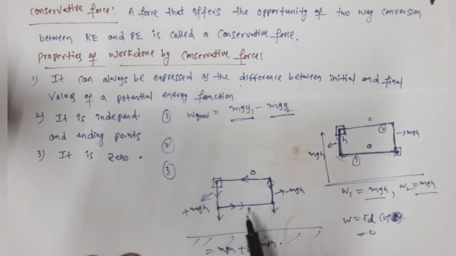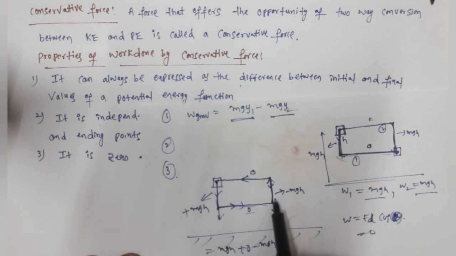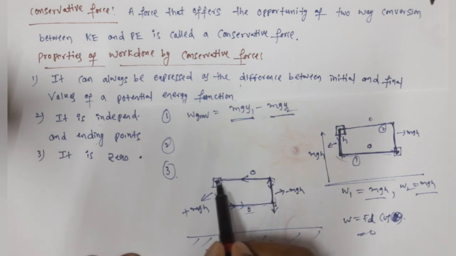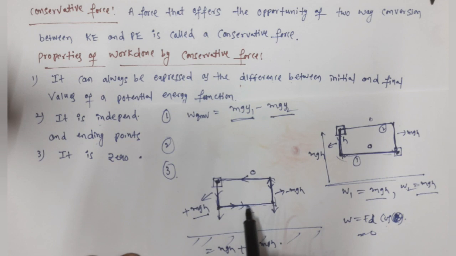Yes, closed path. For the third property, let us take the body here, and the body starting here, and again closed path means it is starting here and it is going like this, and again it is reaching its original position. So what is the work done from here to here? Plus mgh, because gravitational force acts downward and the displacement is also in the downward direction. So work done by gravity is positive here, mgh. What is the work done by gravity here? 0, because gravitational force acts downward, but the displacement is in the x direction. So the angle is 90 degrees, cos 90 becomes 0, so work done by gravity is 0 here.